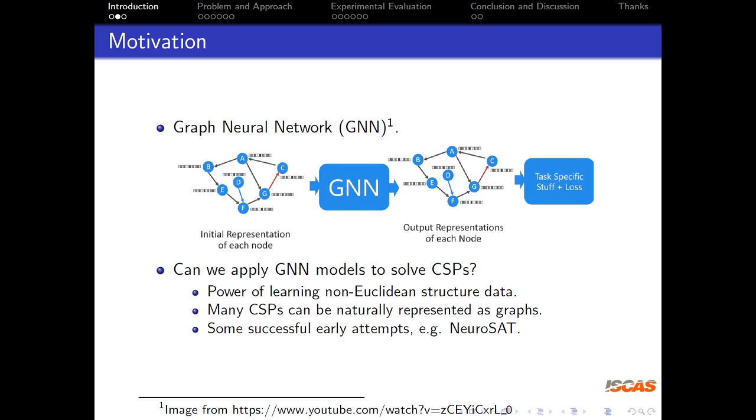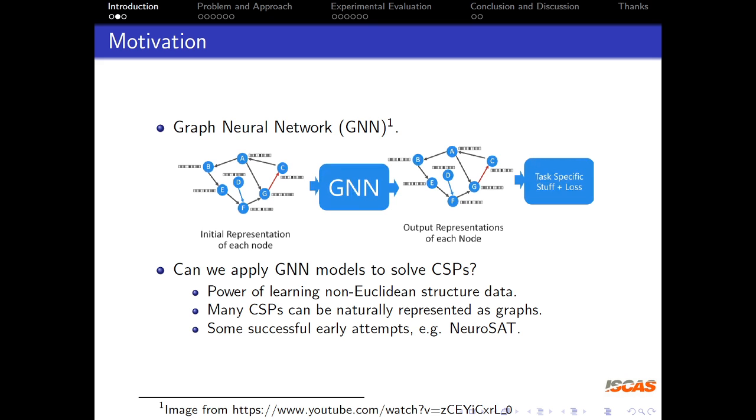Here, we only briefly introduce the input and output of GNN. The input is a graph representation of a problem. For each node, there is an embedding vector of real numbers, which is also called distributed vector, to represent the information of this node, like many other deep learning models did. The output is the same graph with new embedding vectors, which is computed by GNN and contains the context of each node in graph, such as the information of its neighbors and the graph structure.